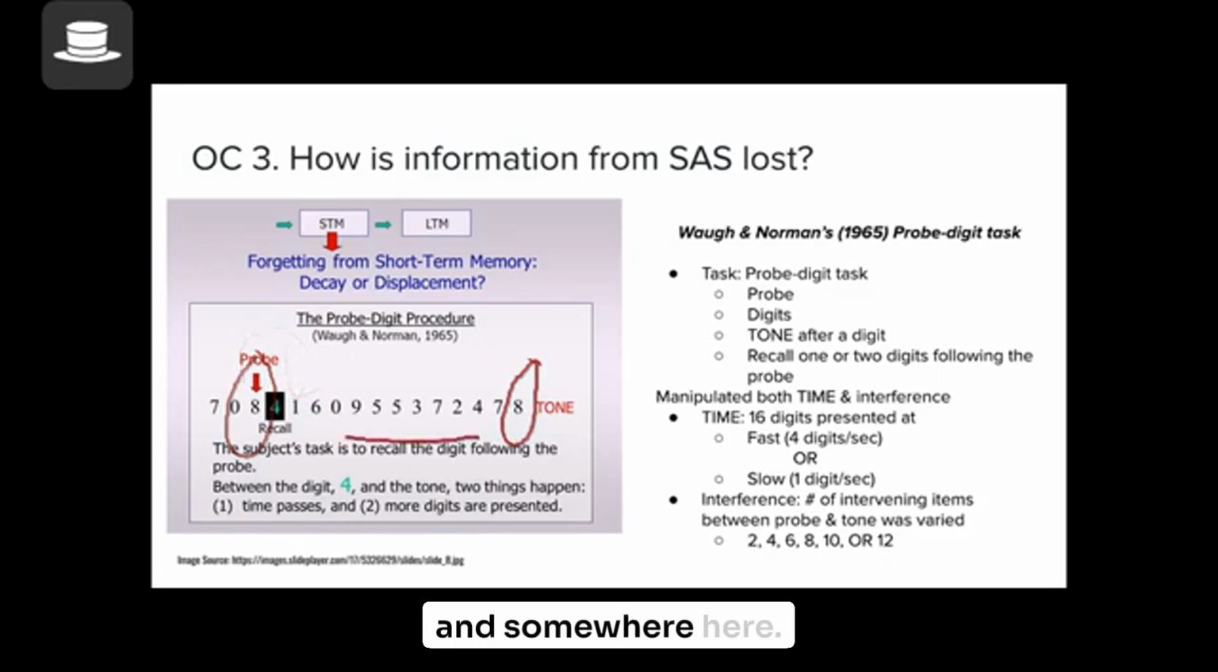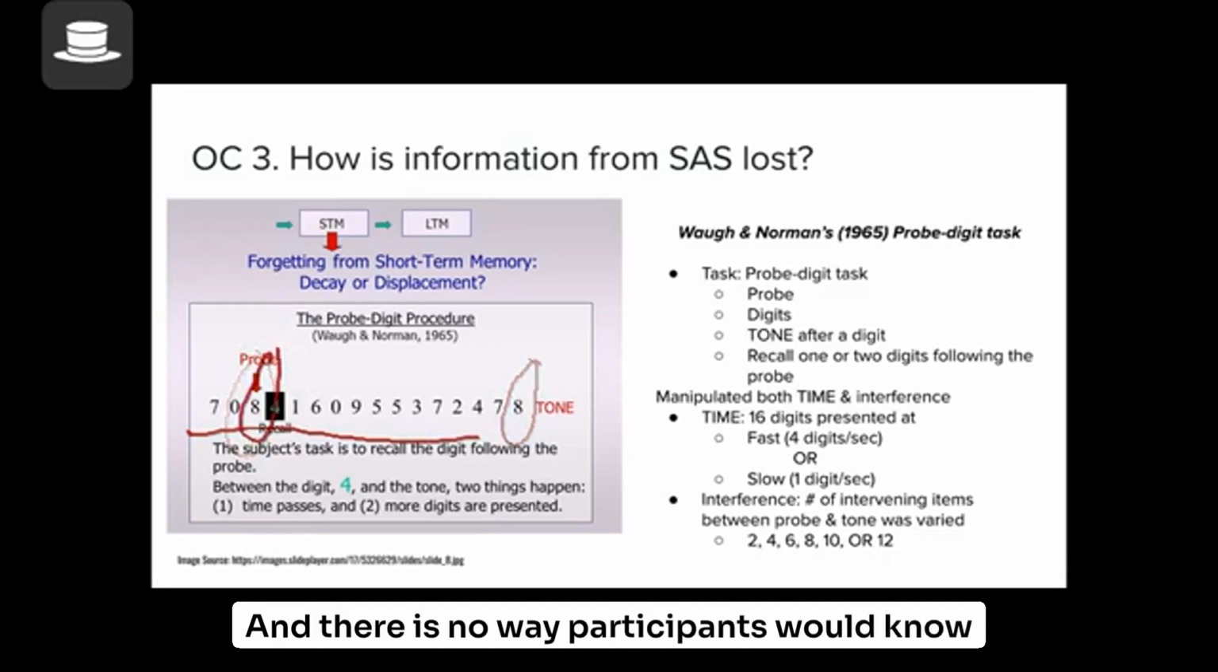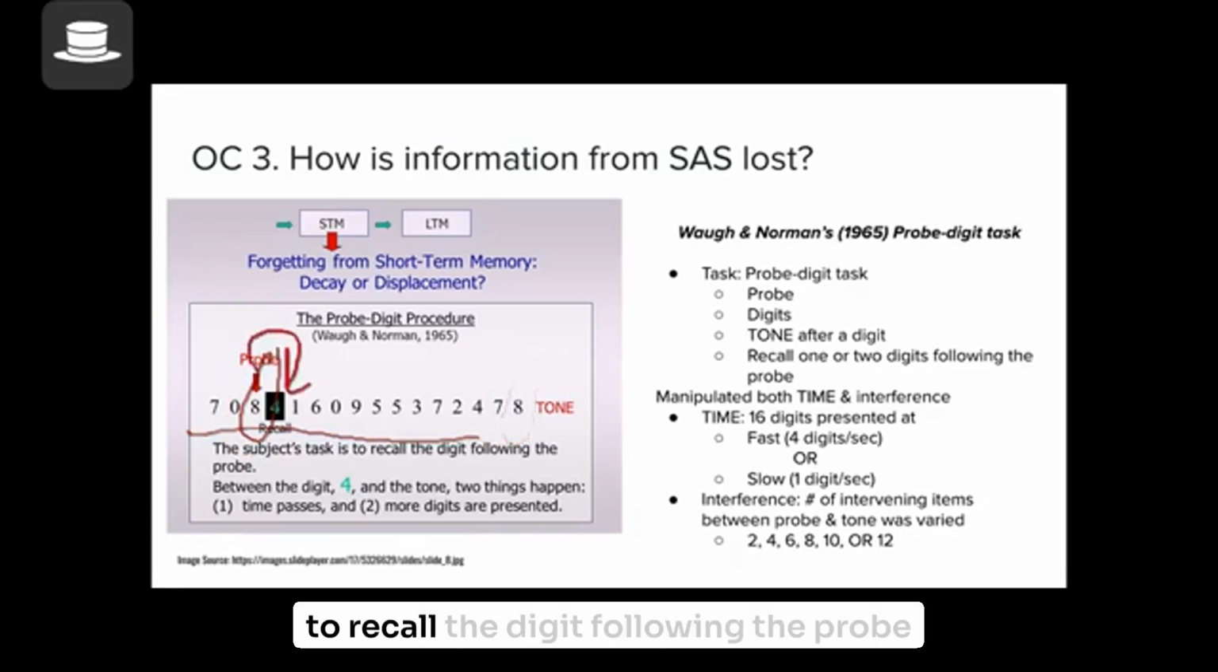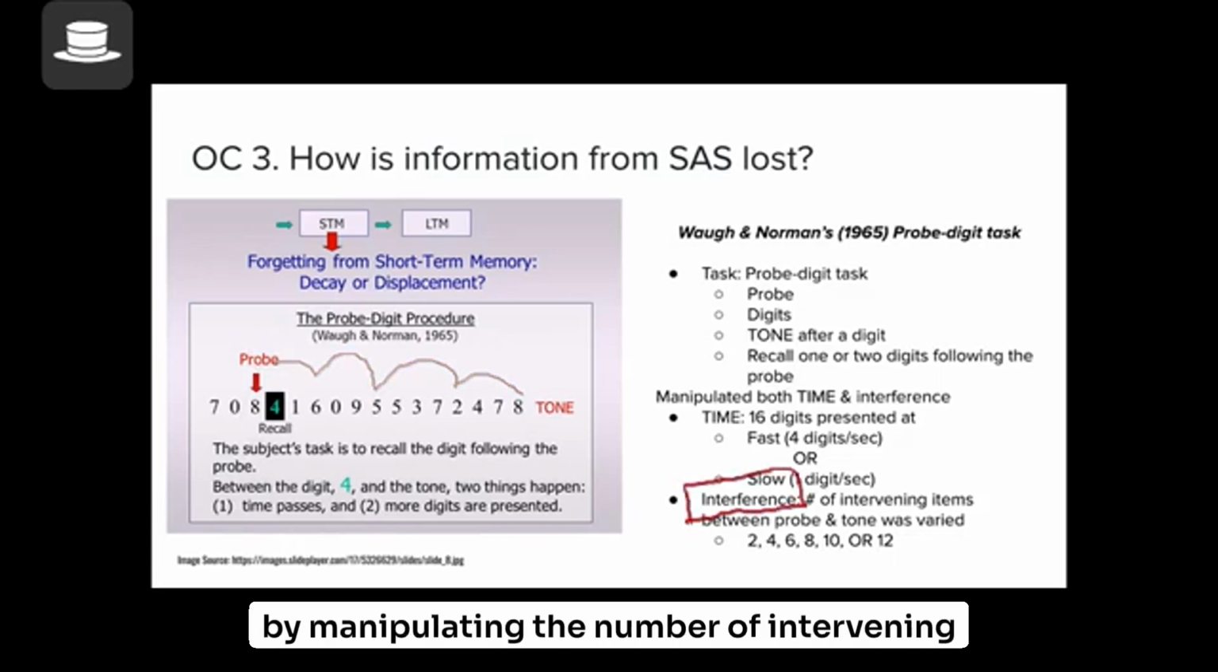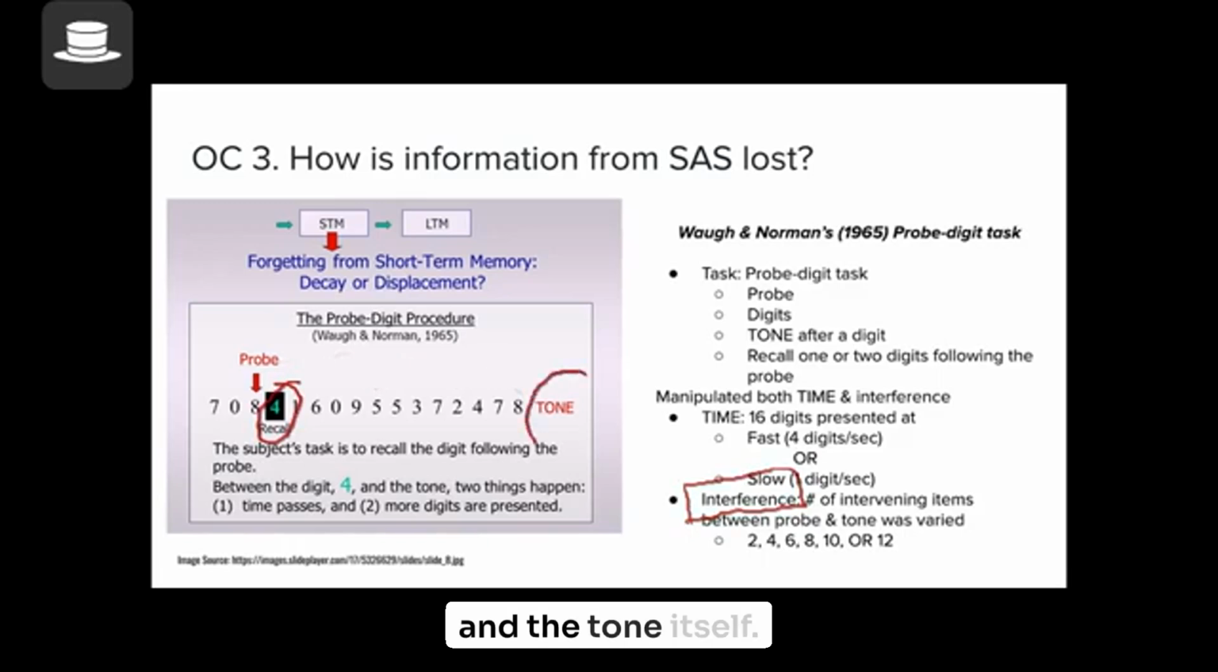Somewhere in the list, in this case, was the probe, and there is no way participants would know which one would be a probe. Participants have to recall the digit following the probe digit. So they have to go back in their memory. They manipulated both time and the interference. The way they manipulated the interference was by manipulating the number of intervening items between the to-be-recalled number and the tone itself. You can see that, right?